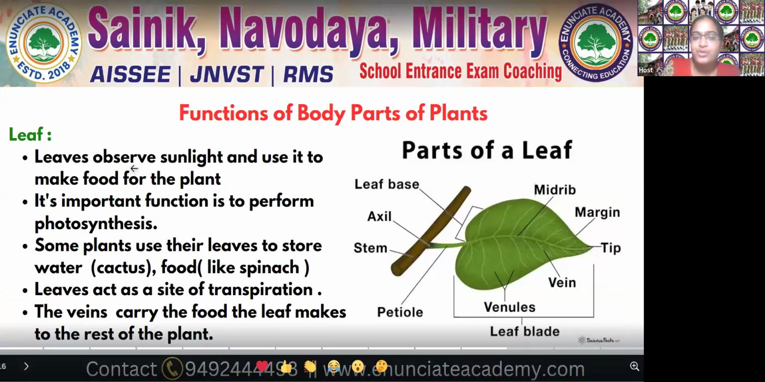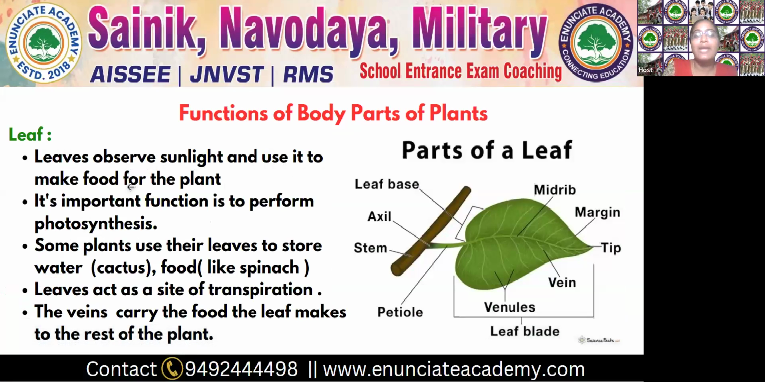Leaves absorb sunlight and use it to make food for the plant. The leaves absorb sunlight and CO2 from the environment, and they make food. That process is known as photosynthesis. The leaf's important function is to perform photosynthesis. Photosynthesis means make food.